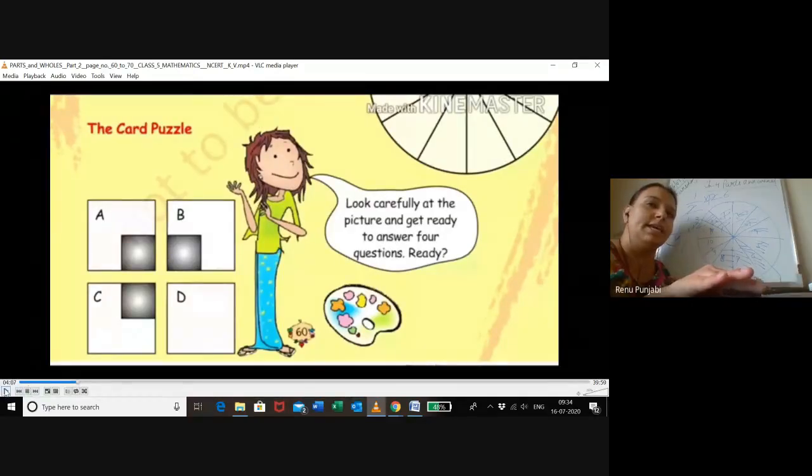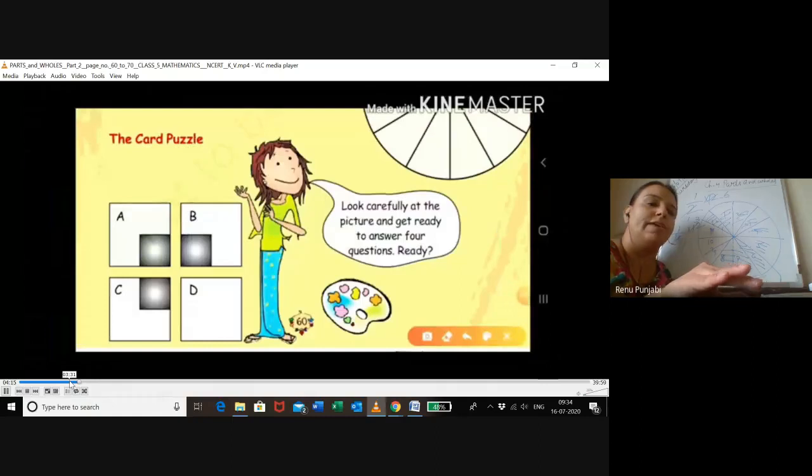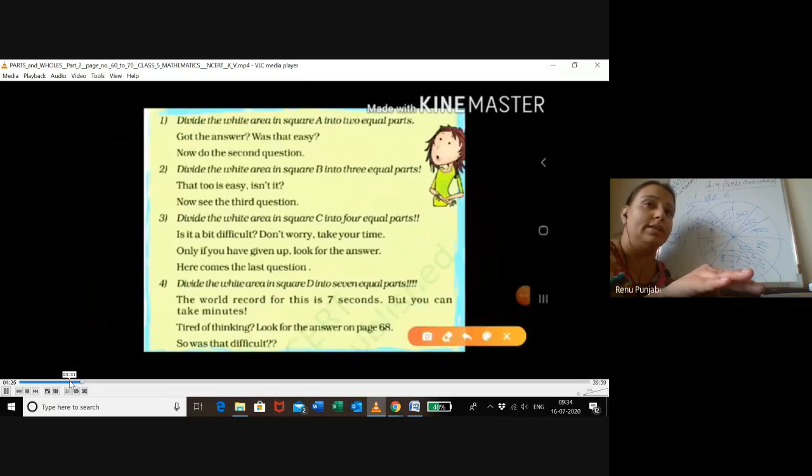Okay, now let's see how to divide each part into 2 equal parts. So how will we divide? Only the white part. So let's see. You can also try it another way. It's your choice, but it should be equal.